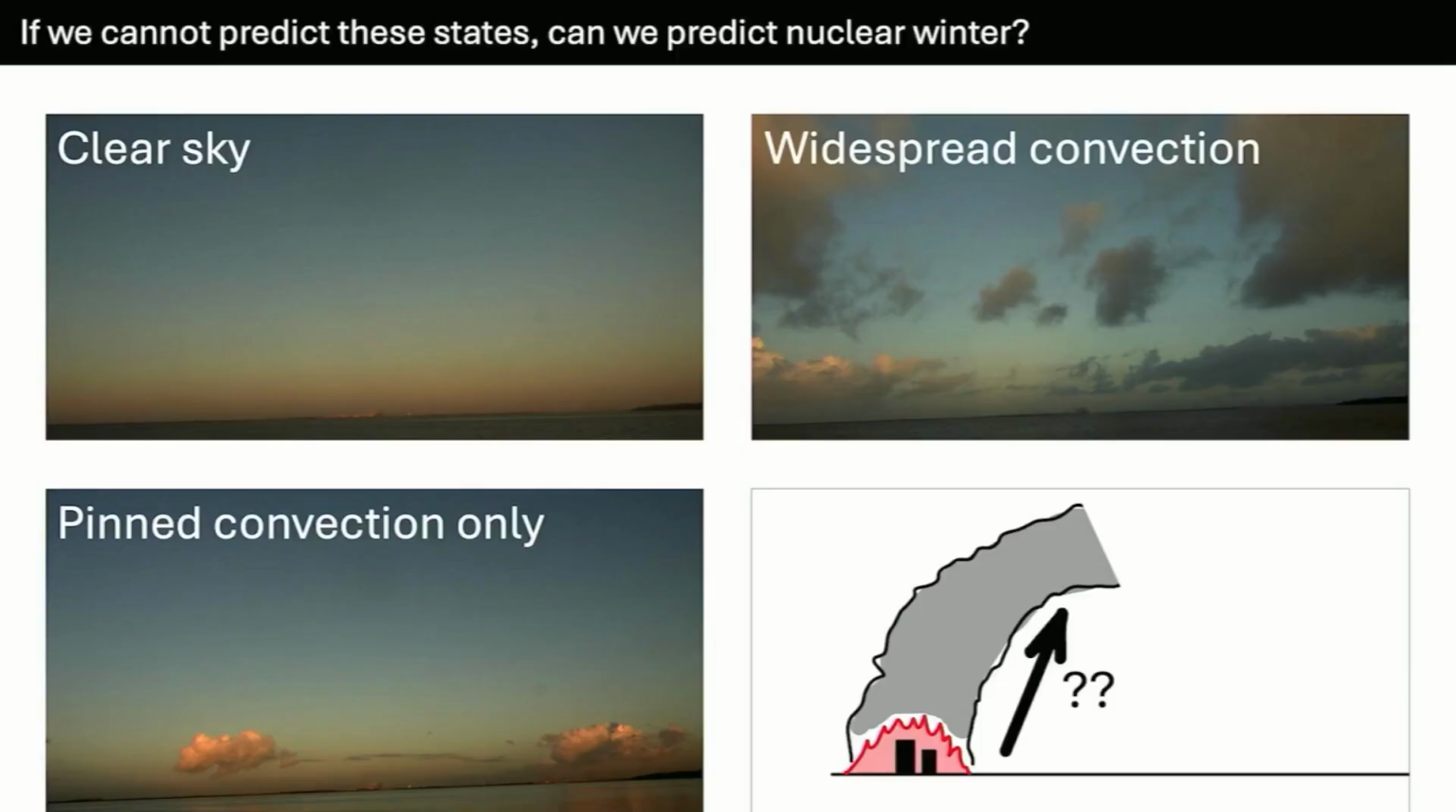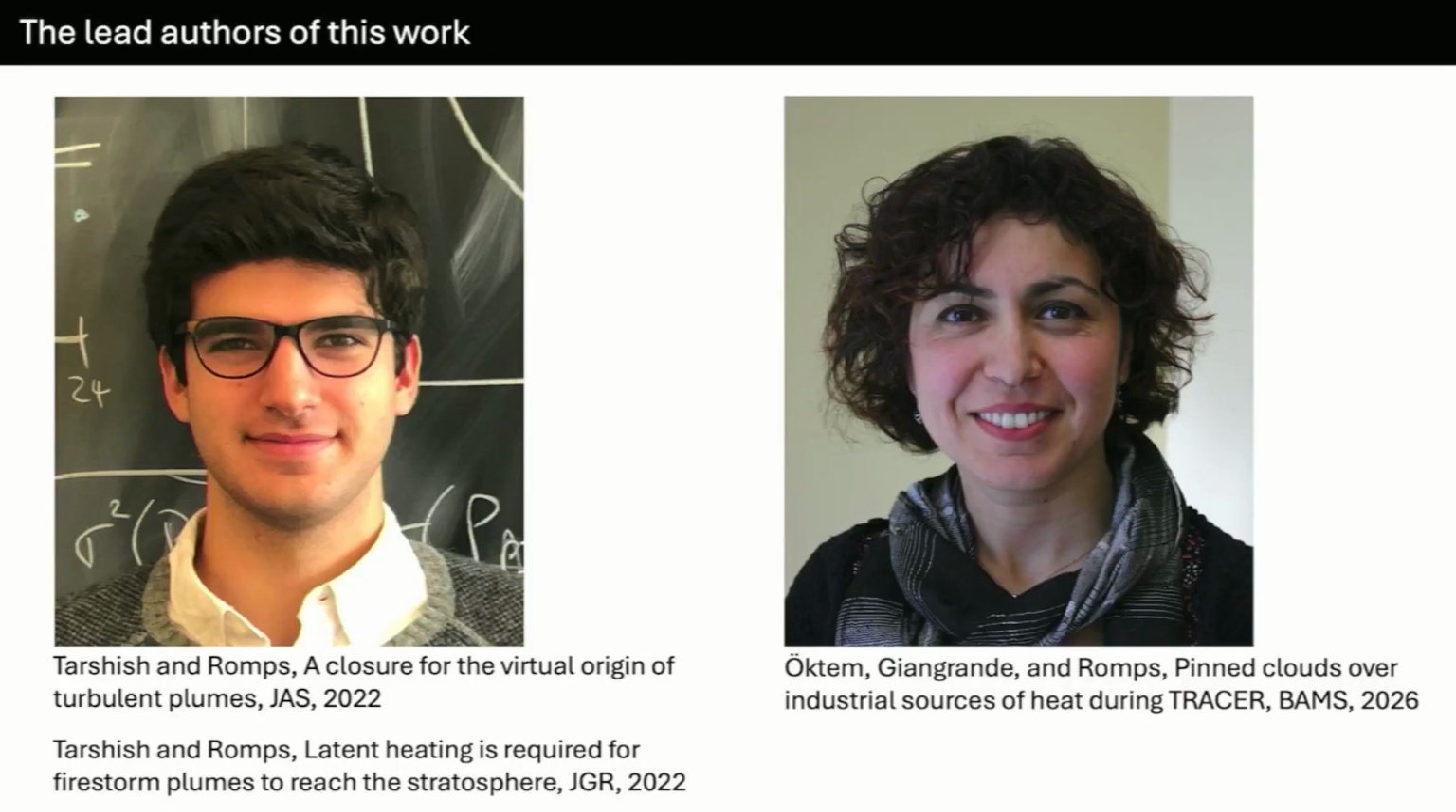I want to note that the first authors of these papers were not myself, but they were Nathaniel Tarshish on the left, who was a graduate student at Berkeley and is now a postdoctoral fellow at Harvard, and Rushan Oktem on the right, who is a project scientist at Berkeley.